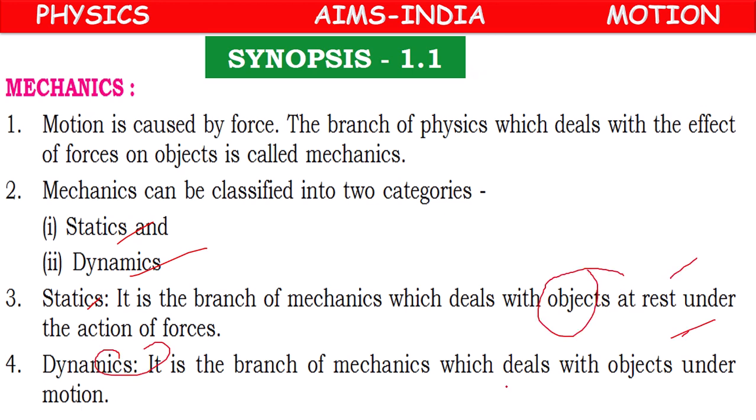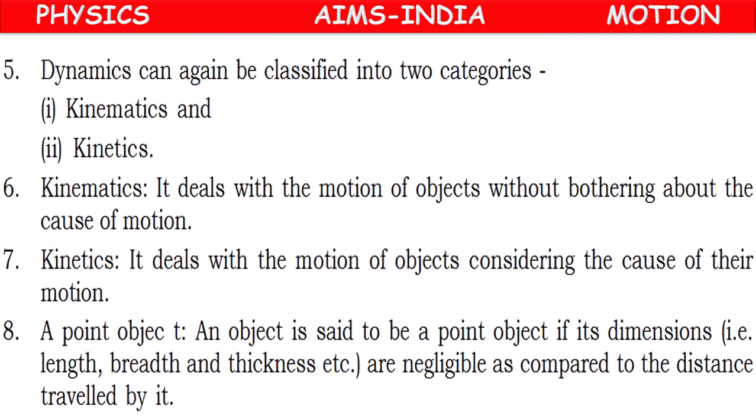Dynamics means about objects which are moving. Again, dynamics has two types: kinematics, kinetics. Kinematics means only studying motion, not the cause. Kinetics means studying both cause and motion.